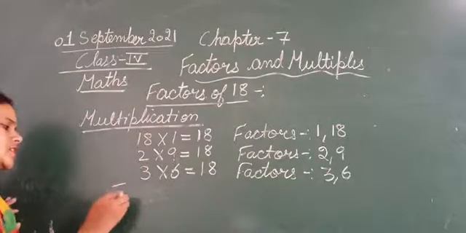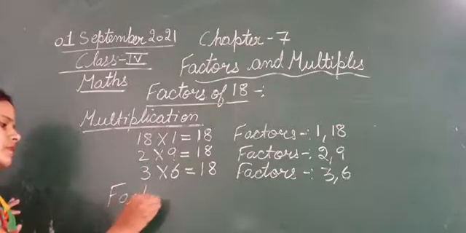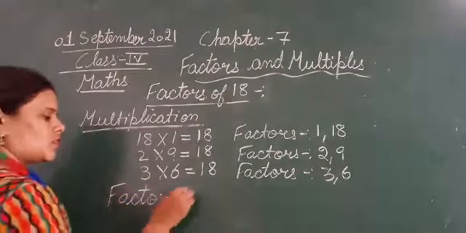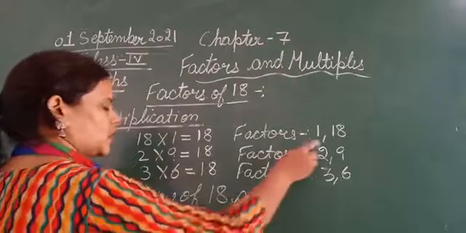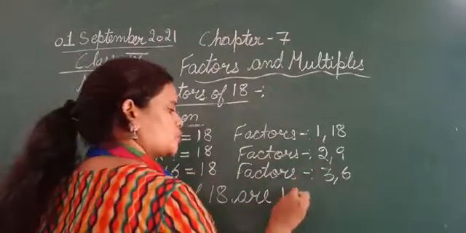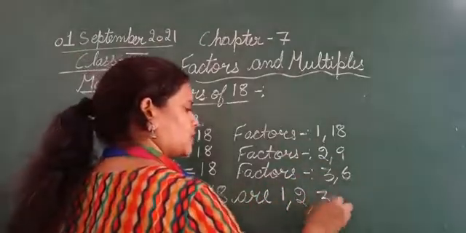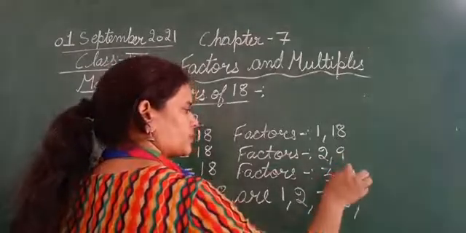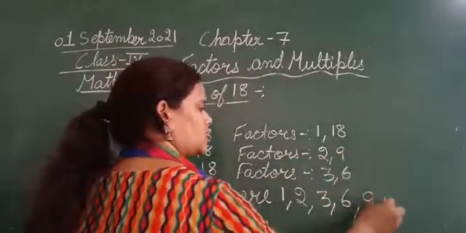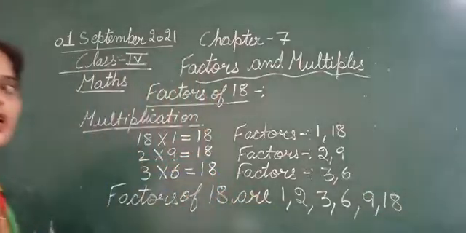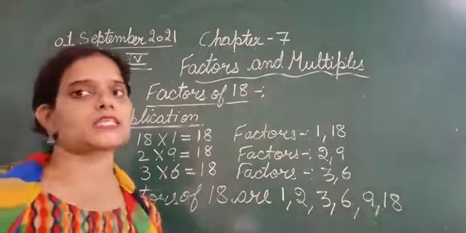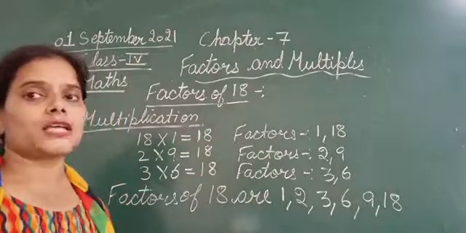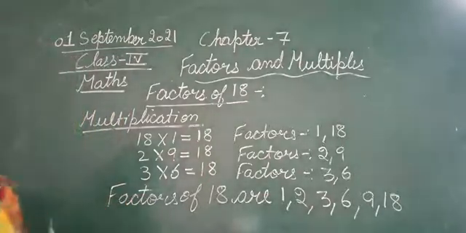So factors of 18 are 1, 2, 3, 6, 9 and 18. So these are the factors of 18. That is 1, 2, 3, 6, 9 and 18.